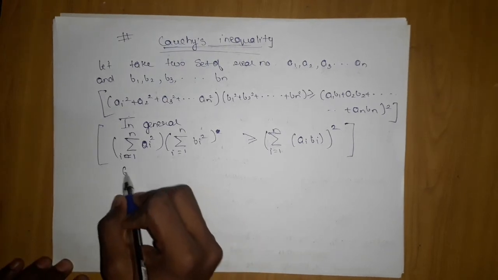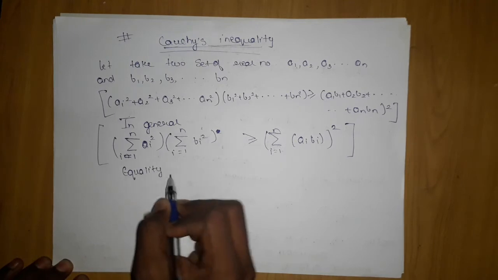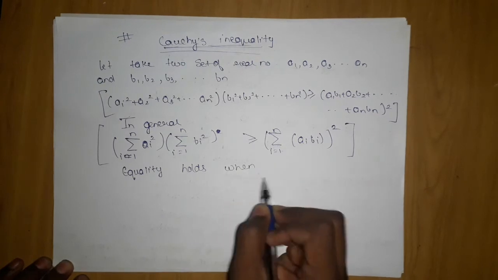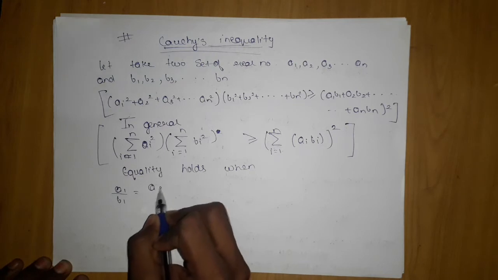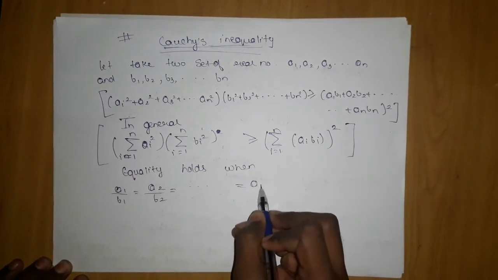Equality in this formula holds when a1 upon b1 is equal to a2 upon b2 and so on till an upon bn.